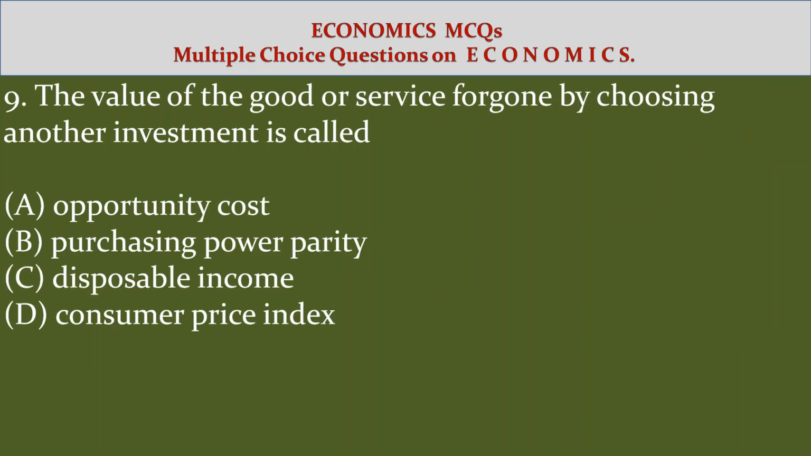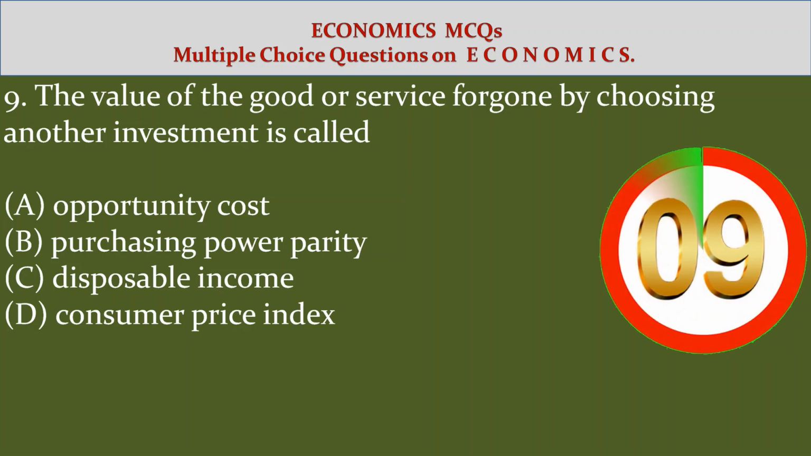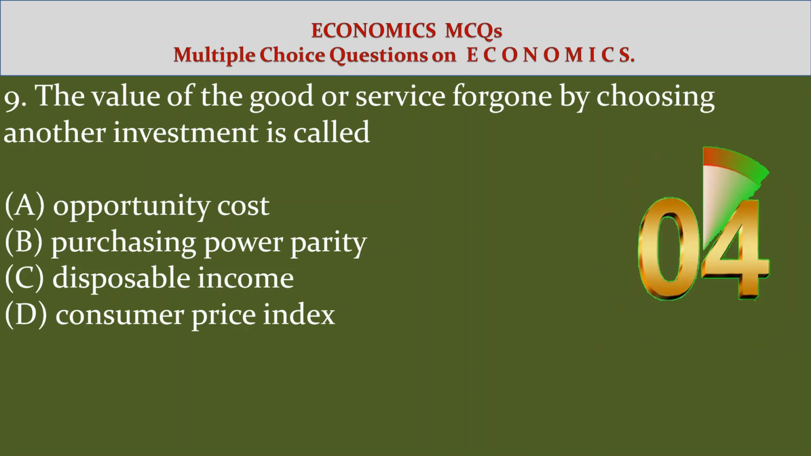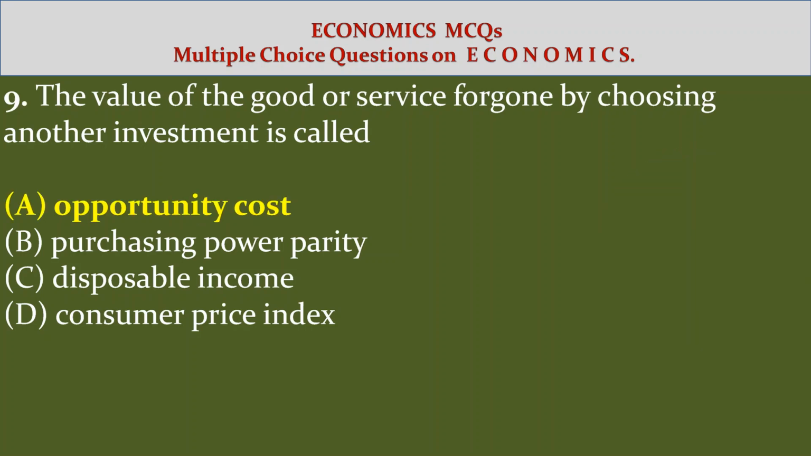9. The value of the good or service foregone by choosing another investment is called: Option A, opportunity cost. Option B, purchasing power parity. Option C, disposable income. Option D, consumer price index. Answer, option A, opportunity cost.